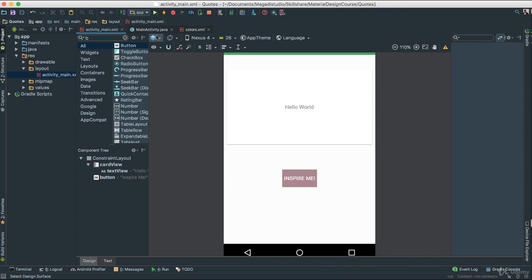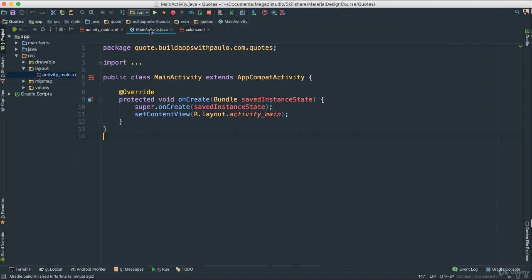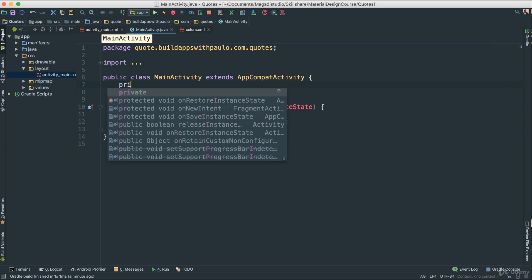So to do that, you notice now we have this activity main XML, which is this that we have been working on, and we also have the accompanying MainActivity.java. So let's click on that. Okay, and the first thing we need to do at the top here, what I'm going to do, I'm going to say private.